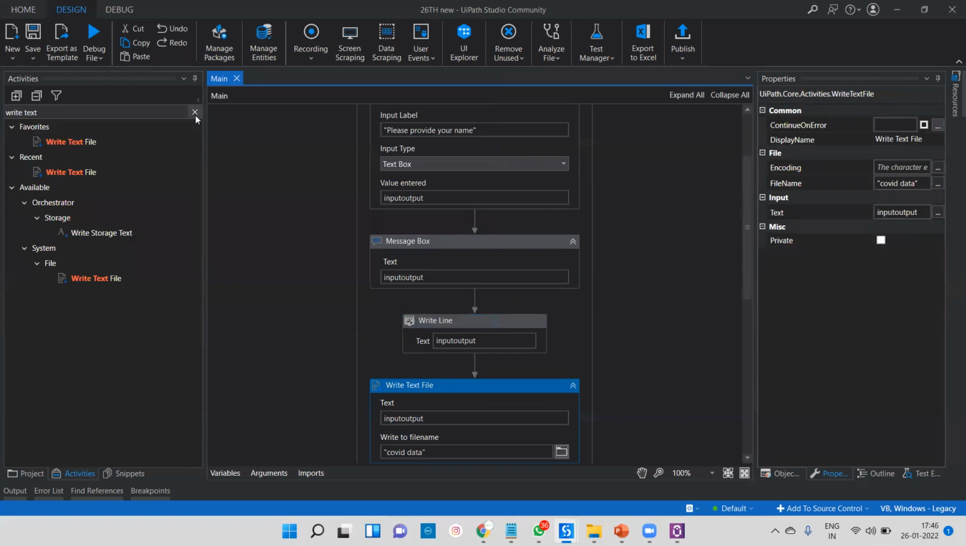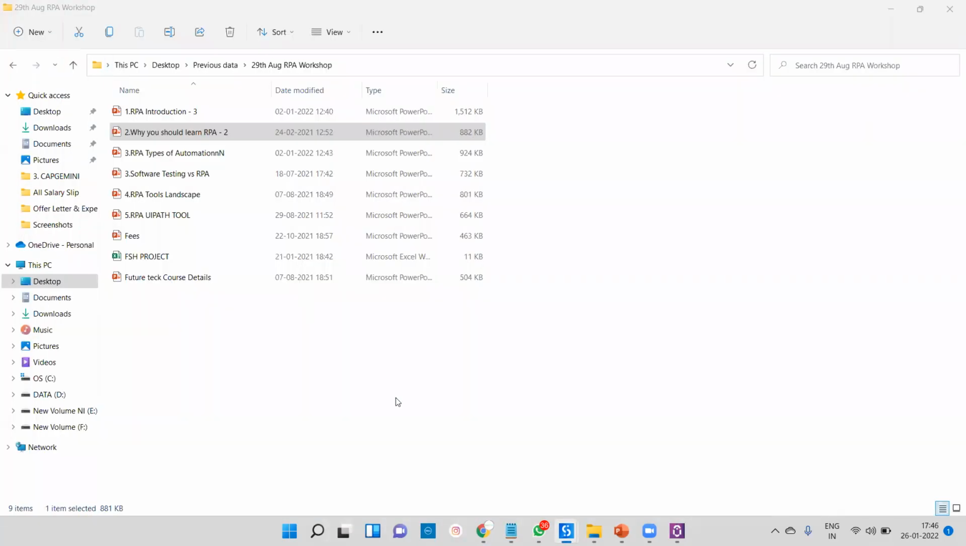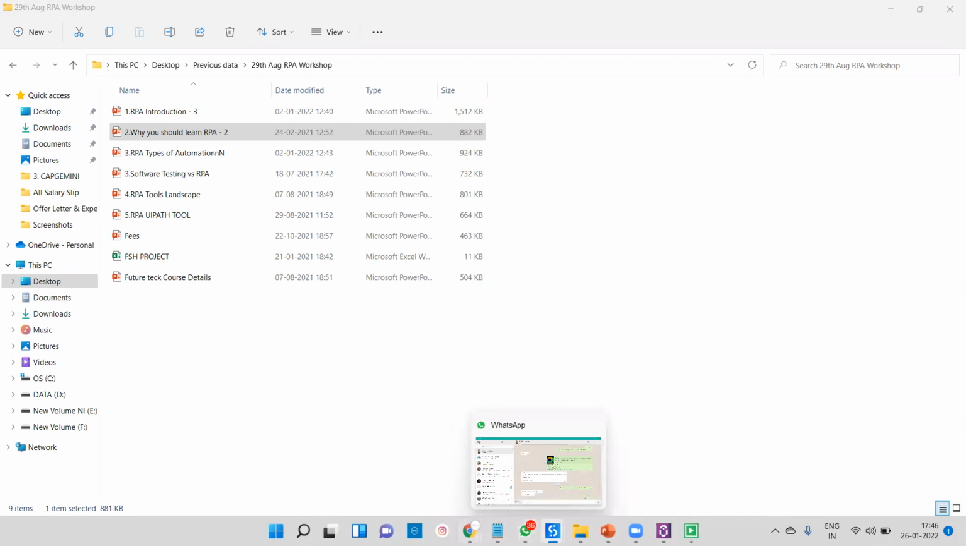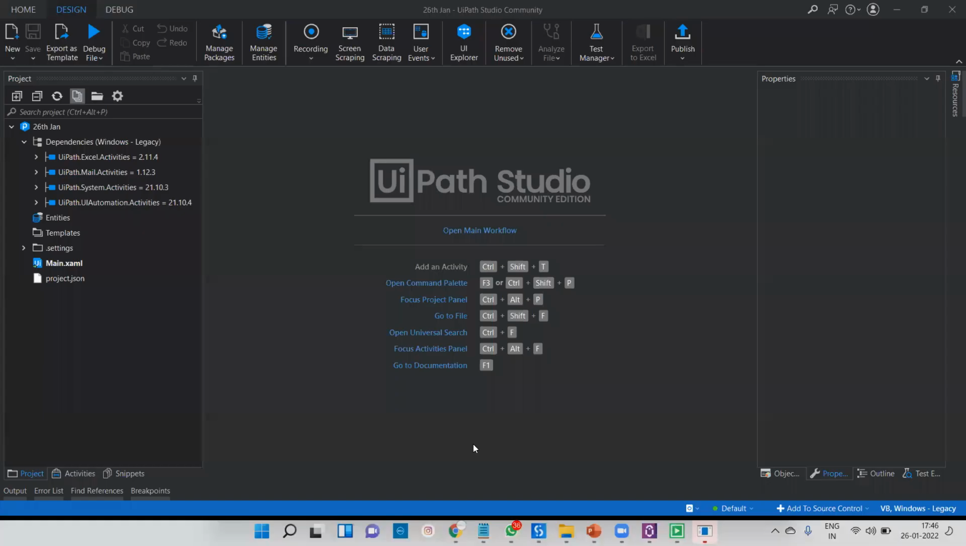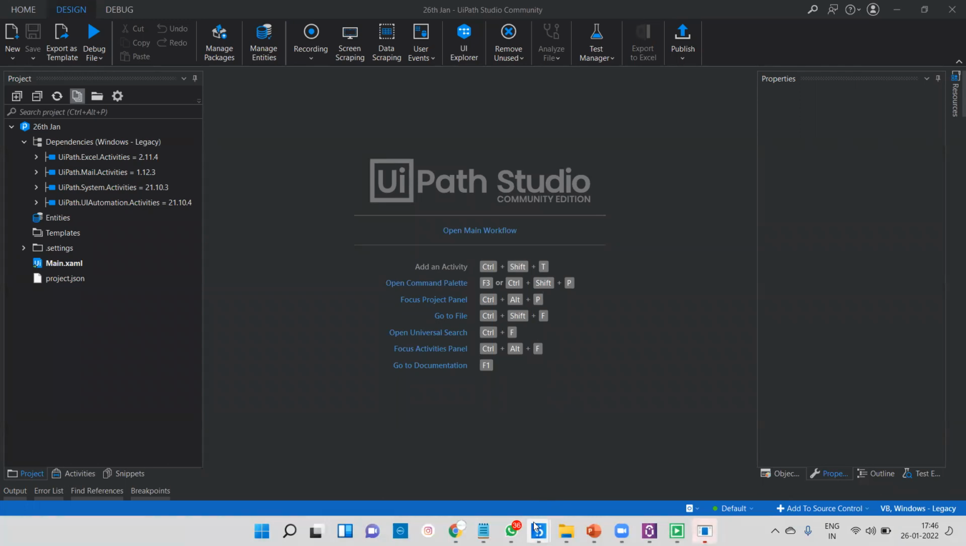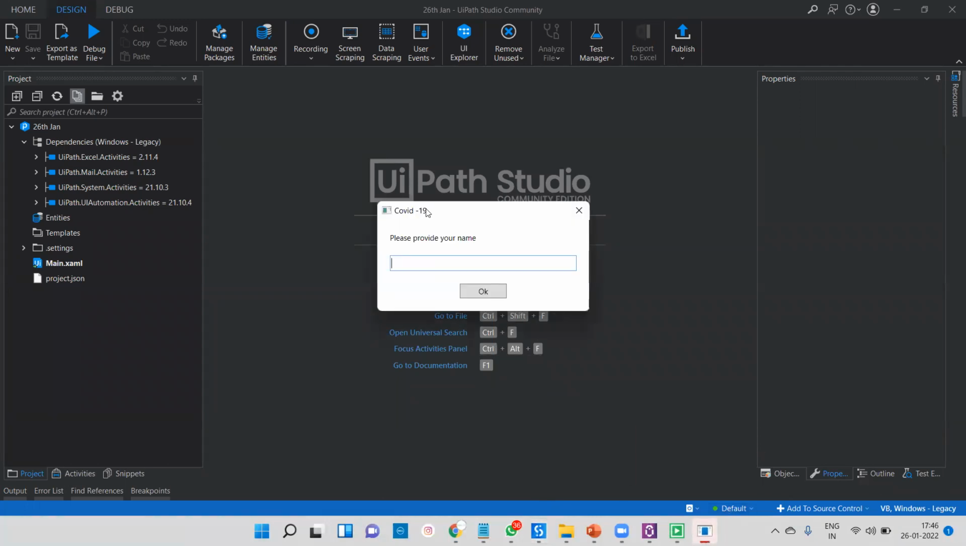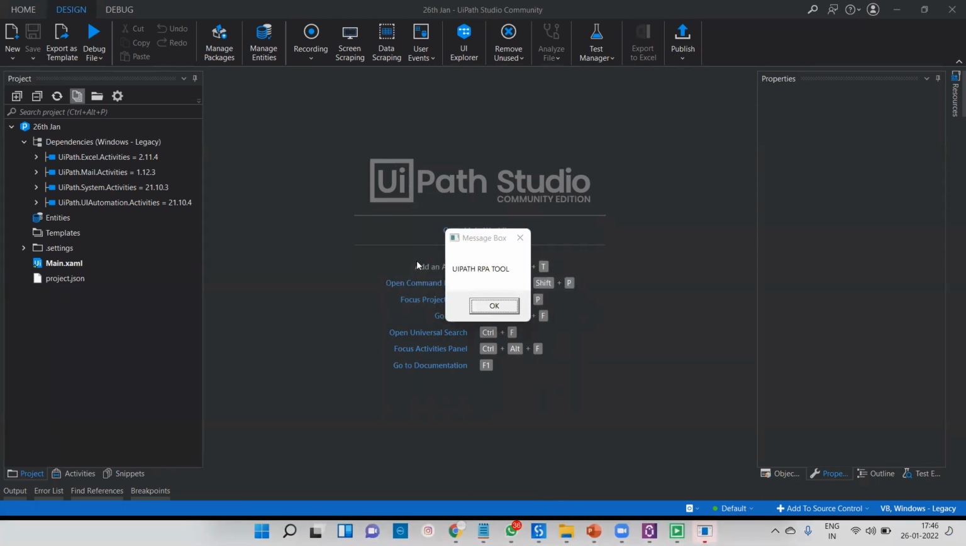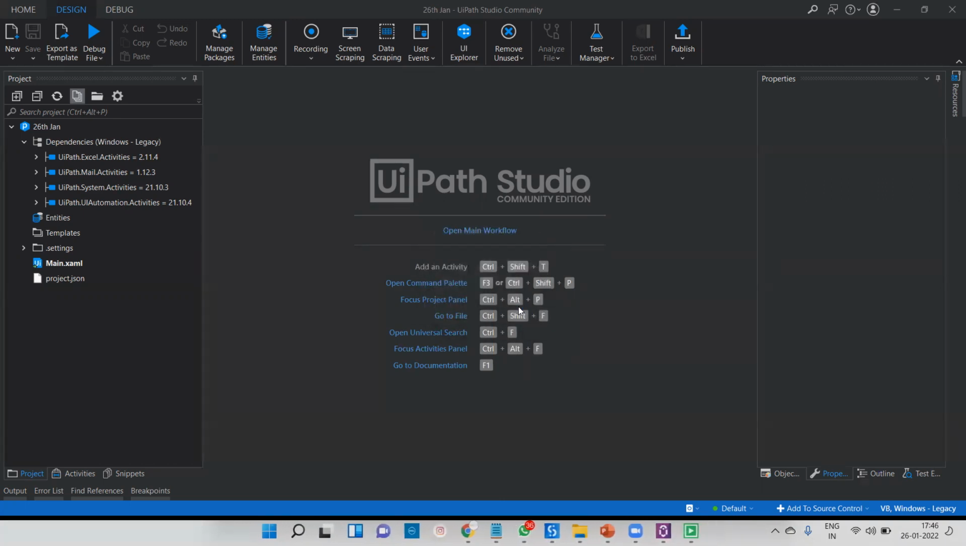Here we are going to save and run this program, run file. A simple input dialog box is going to open. Right now you can see here, this is your COVID-19. Please provide your name. I can say my name is UiPath RPA tool. This is the name of your candidate. Click OK. The same name we are getting here, and we are going to store the data in the output panel and into a particular notepad. That thing also I will show you.